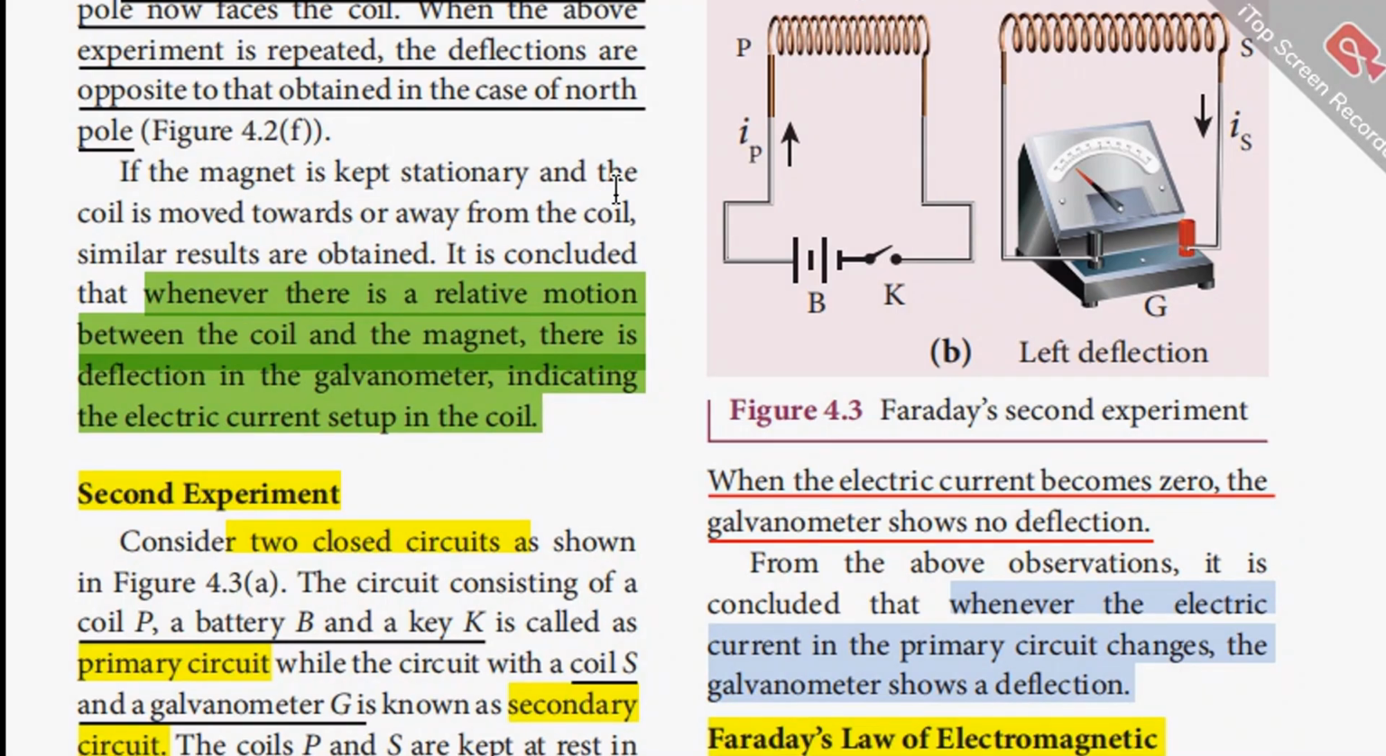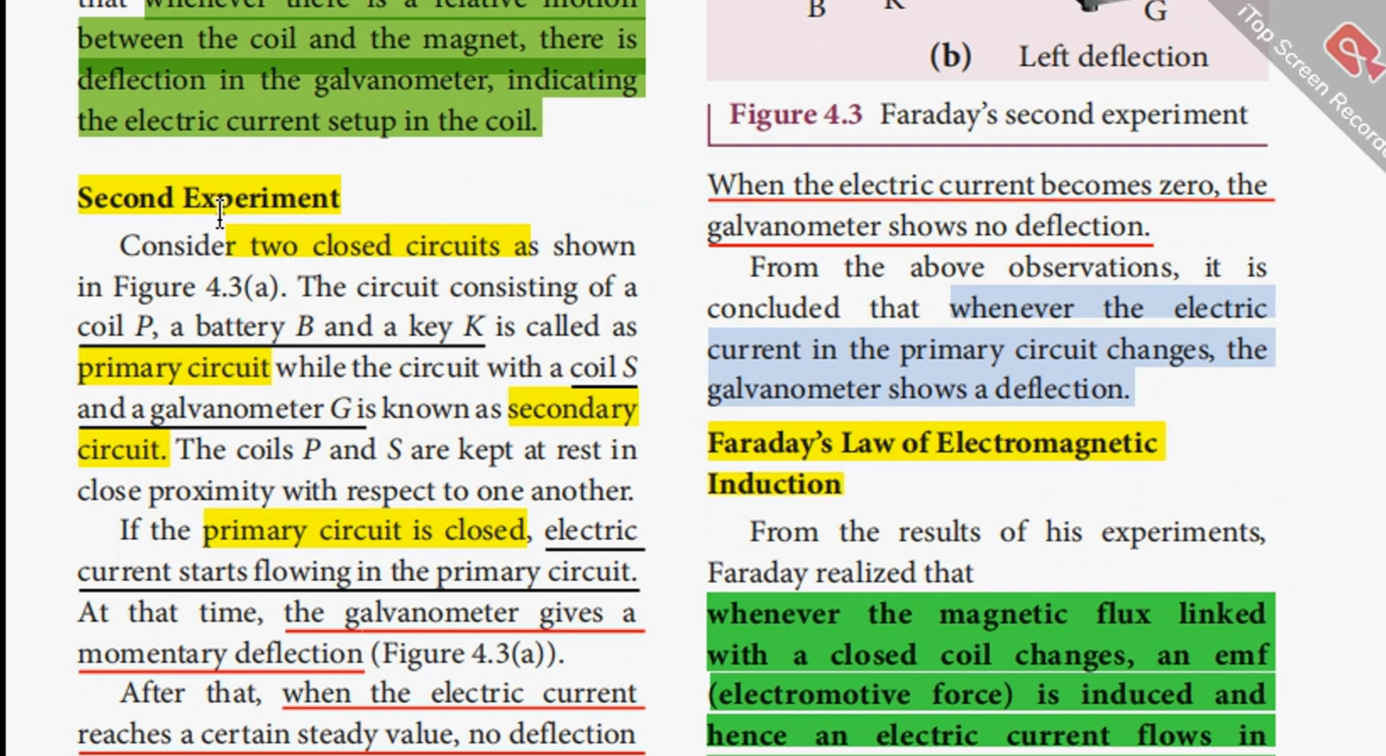So by this experiment, we see that if the magnet is kept stationary and the coil is moved towards or away from the magnet, similar results are obtained. And it is concluded from the experiment that whenever there is a relative motion between the coil and the magnet, there is a deflection in the galvanometer, indicating that the electric current is set up in the coil. Now we will see the second experiment.